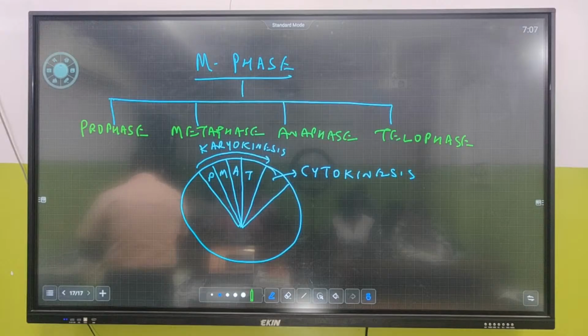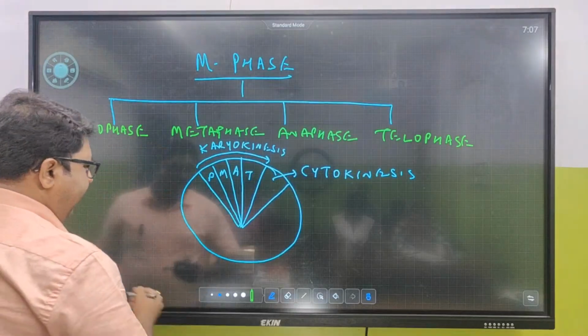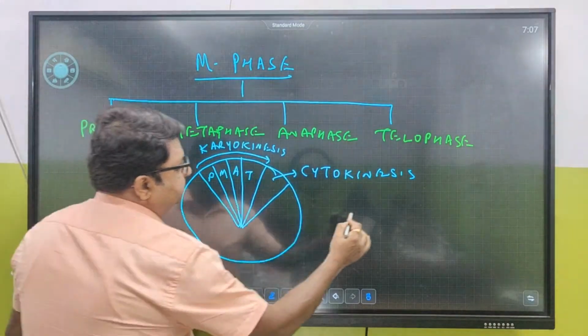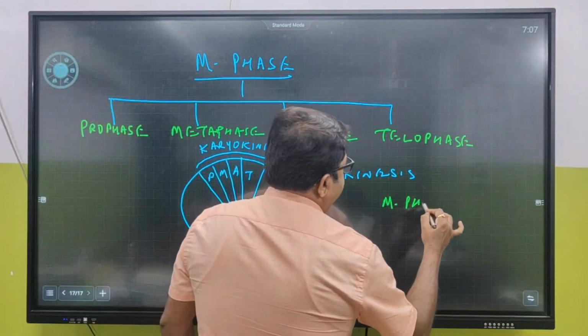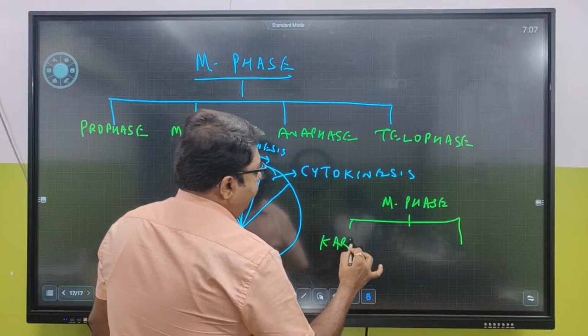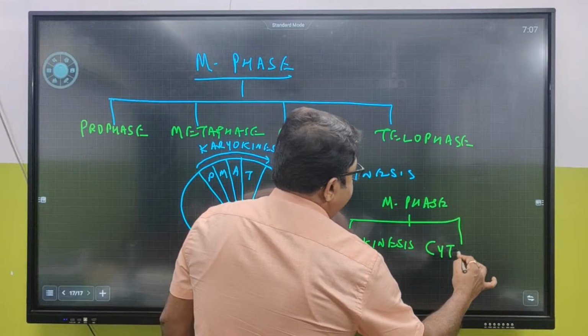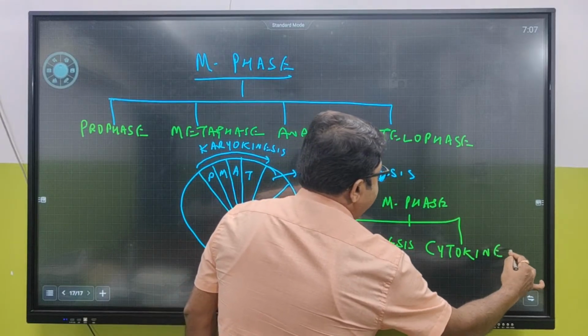Clear? That means we can classify M phase into two. The first one as karyokinesis and the second one as cytokinesis. Where did this term kinesis come from?